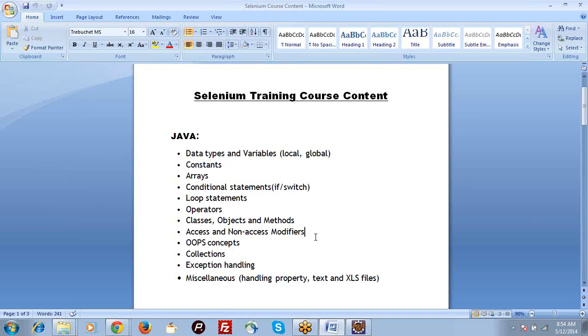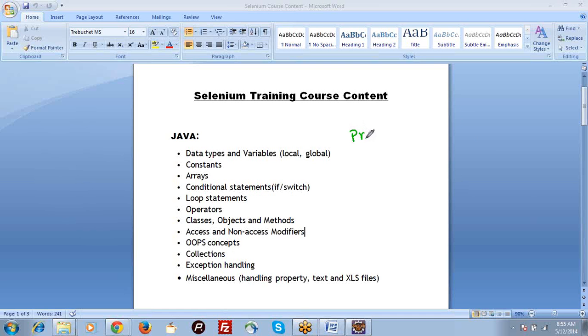Some methods I thought should be used only by me. Some methods I can give access to others, right? So to take the decision, there should be some way, right? So Java provided us access modifiers. Based on that modifier, it will allow other classes to utilize it or not. It will take the decision based on the access modifier.